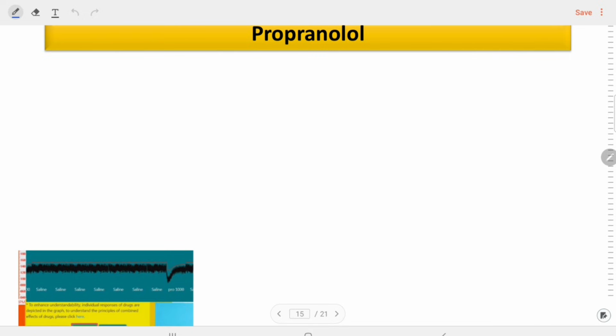What will happen with the propranolol? We all know that propranolol is the non-selective beta blocker. This drug will block the beta 1 and the beta 2. If the beta 1 is blocked, which is responsible for increasing the heart rate, the heart rate will decrease. If the beta 2 is blocked, remember one thing, beta 2 is responsible for the vasodilation.